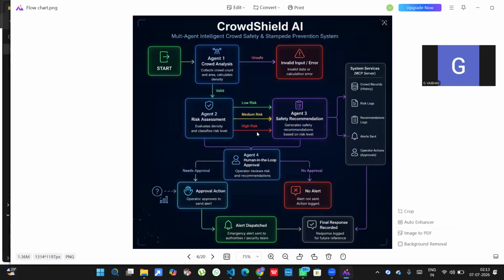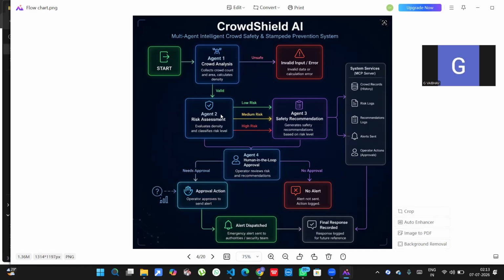So how does my system architecture work? Let me explain the overall architecture of the system. The workflow begins when the operator enters the crowd count and area of the location. The data is first sent to Agent 1, crowd analysis. This agent calculates the crowd density using the crowd count and the available area. Next, the calculated density is passed to Agent 2, which is risk assessment.